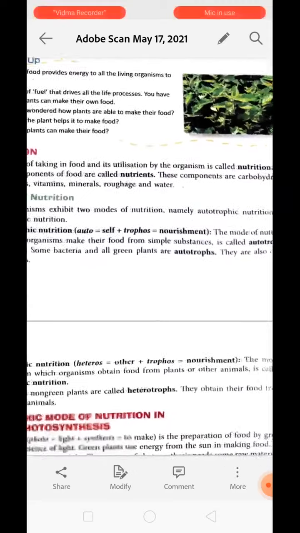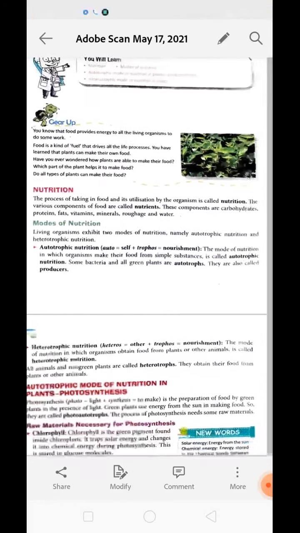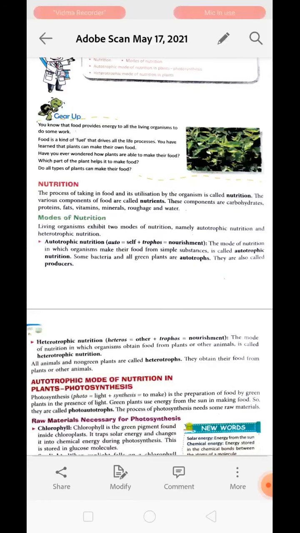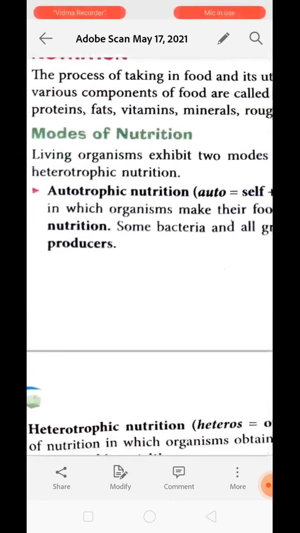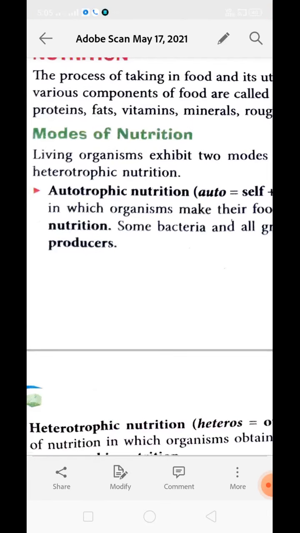How do plants perform nutrition? Basically, living organisms exhibit two types of nutrition. One is named autotrophic, whereas the second one is known as heterotrophic. Now, in the case of plants, the autotrophic mode of nutrition is very common. Why? Because they can perform photosynthesis.